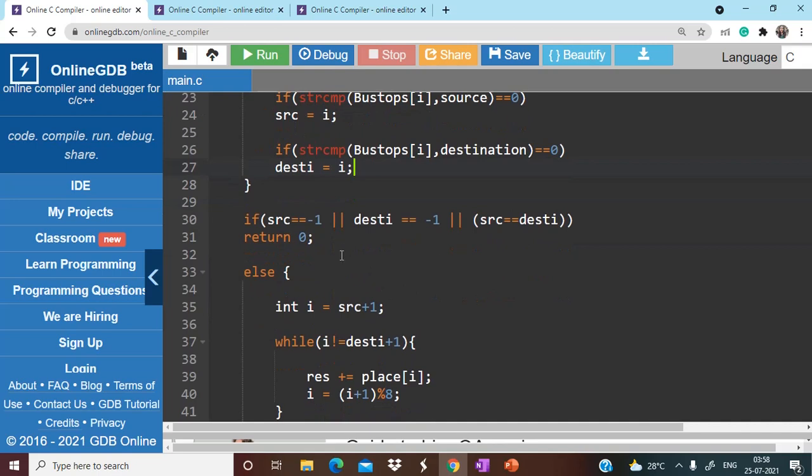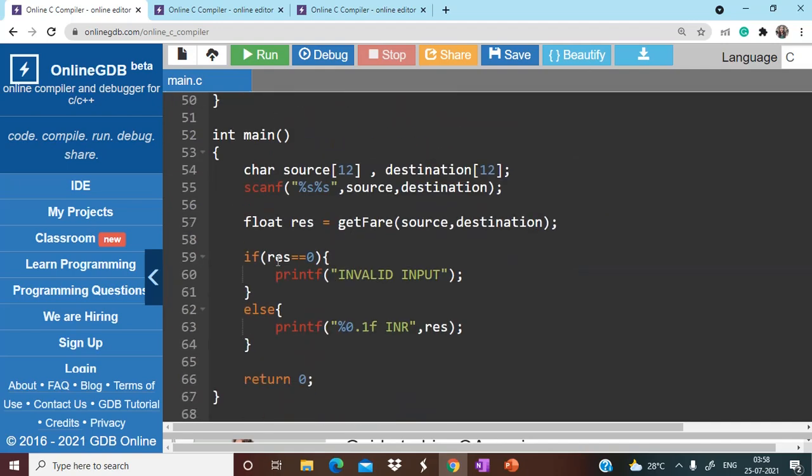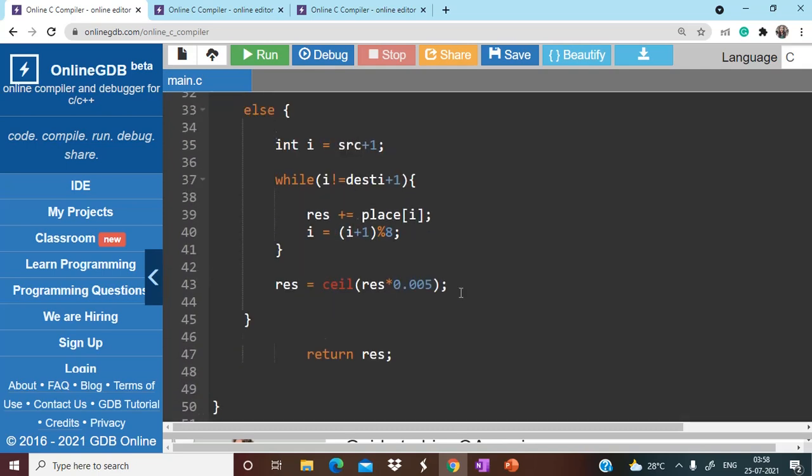And after coming out of this for loop, I am simply checking if any of these conditions is true, that is source is -1, desti is -1, or source and desti are both the same, meaning the index is the same, so I have to simply return 0. And if this condition is true, invalid input will be printed.